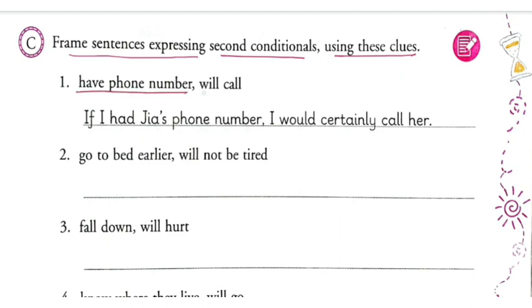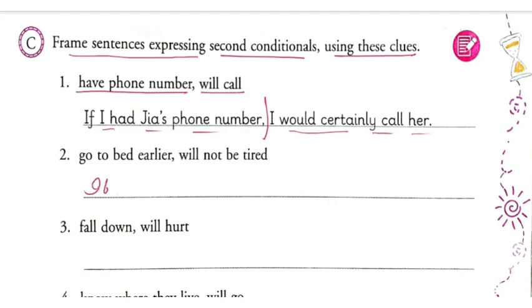First one, have phone number, will call. If I had Jia's phone number, I would certainly call her. So second one, go to bed earlier, will not be tired.